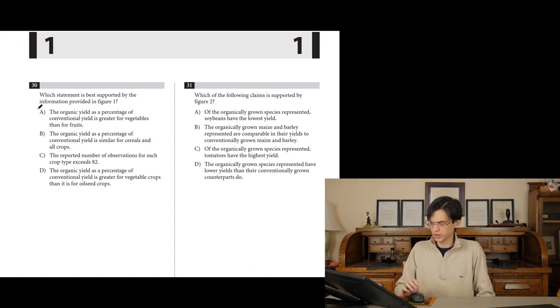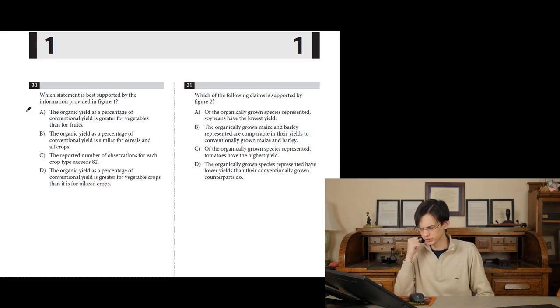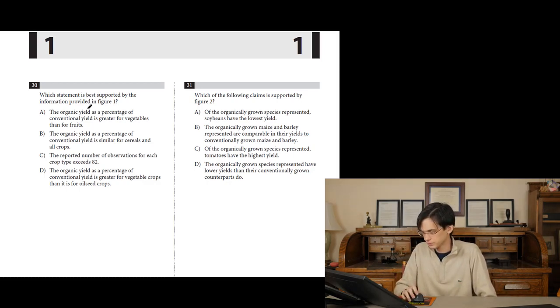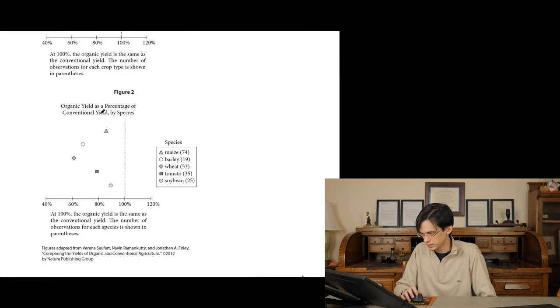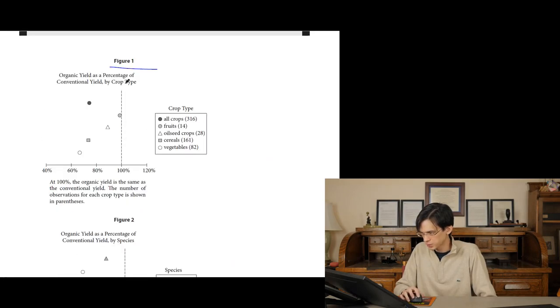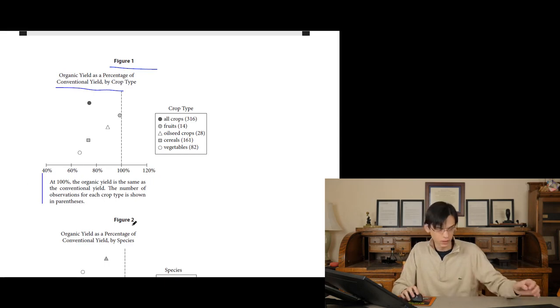So let's read. The organic yield as a percentage of conventional yield is greater for vegetables than for fruits. What? All right, let's understand this. The organic yield as a percentage of conventional yield by crop type. That's the title. Title's important, and then obviously this is important. Any words underneath the graphs are important, as well as the keys.